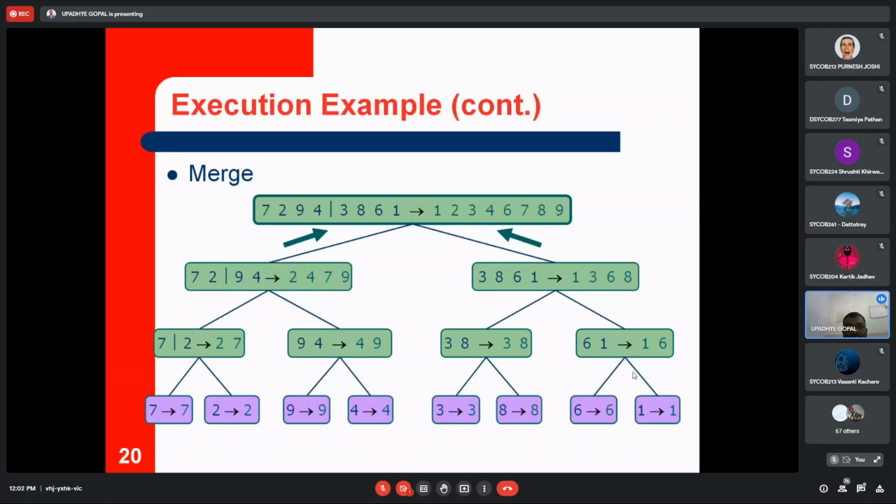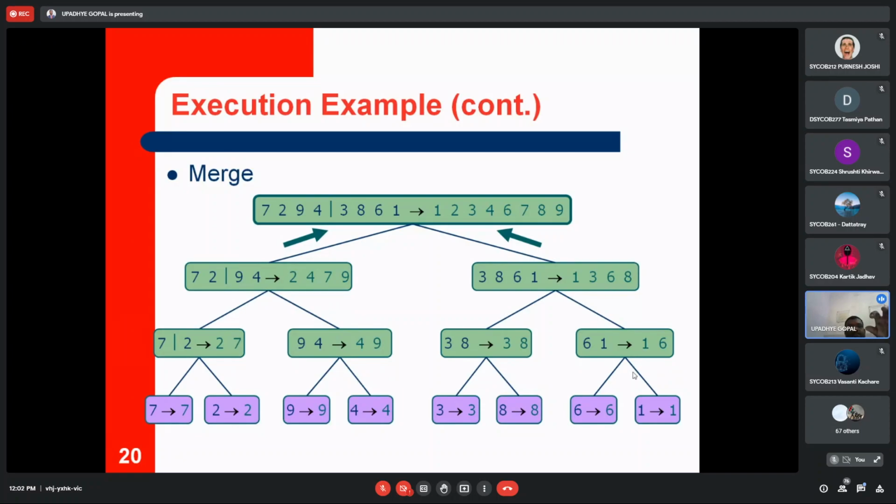So you can see the working of this algorithm. This is a good visualization. That's why I shared it with you. This is the way in which the exact program is working, right?